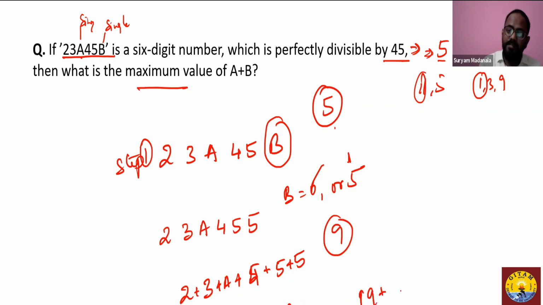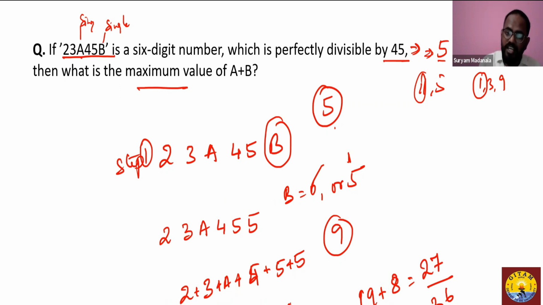Now the immediate multiple after 18 is 27, and 36 is the next multiple. So if you want to make it 27, you add 8 to this to make it divisible by 9. Or else you can add 17 to this to make it divisible by 9.